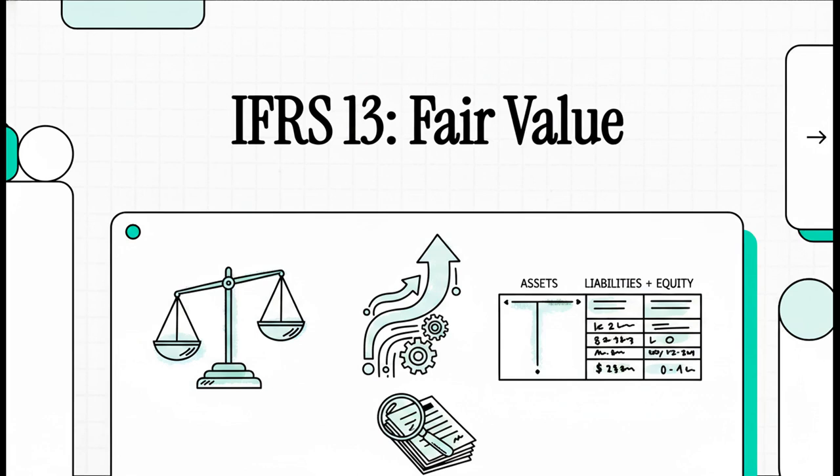The absolute main objective here is to define fair value, set out a single IFRS framework for measuring it, and dictate the required disclosures. Essentially, it applies explicitly anytime another standard requires or permits a fair value measurement. And just to be totally clear on the definition, fair value is the price that would be received to sell an asset or paid to transfer a liability in an orderly transaction between market participants at the measurement date.